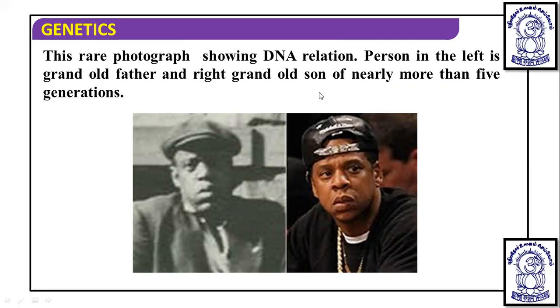So the first one is the grand old father, and on the right side is the son of nearly more than 5 generations. That is an old son. Then also you can see that there are similarities between them. So why does this similarity exist? At the base of this question, genetics lies.